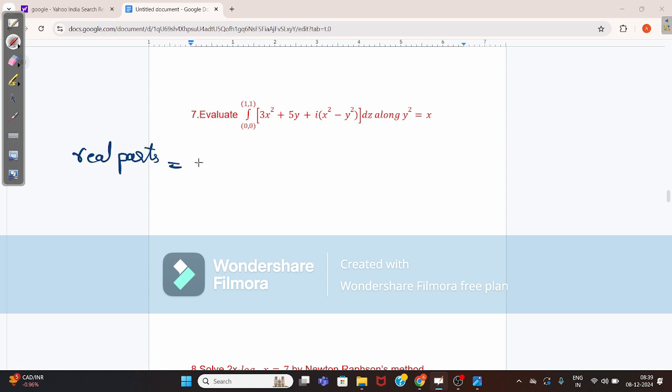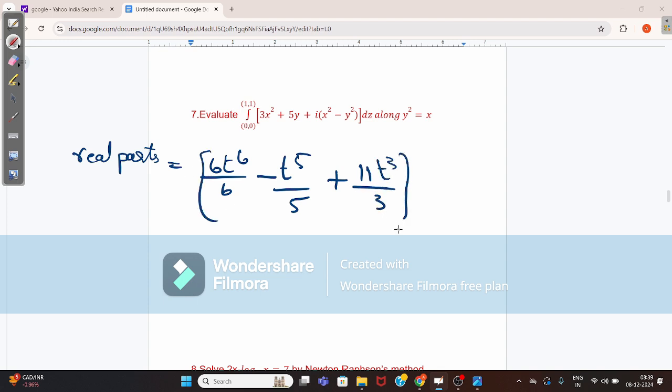Integrate the real part and imaginary part. You will get 6t power 6 by 6 minus t power 5 by 5 plus 11t cube by 3. When you apply the limit 0 to 1, this value becomes 1 minus 1 by 5 plus 11 by 3. When you calculate all this, this value gives 67 by 15.